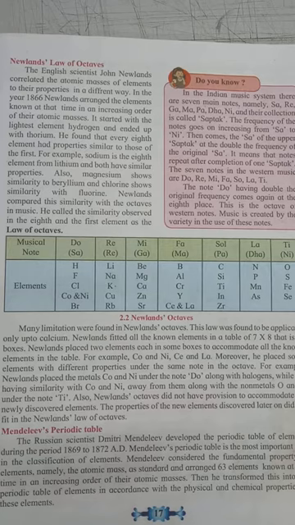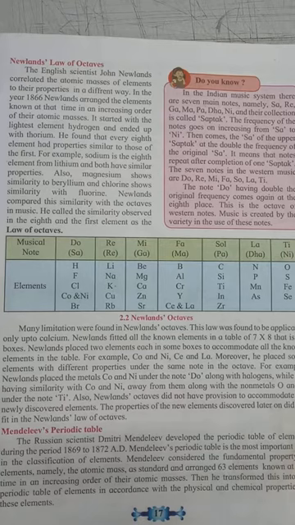Newland's law is also like the music octave, meaning at every eighth place there is an element with properties similar to the first one. Therefore, Newland's law is famous as Newland's law of octaves.